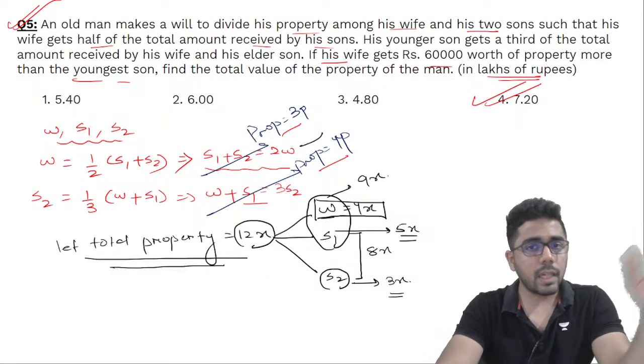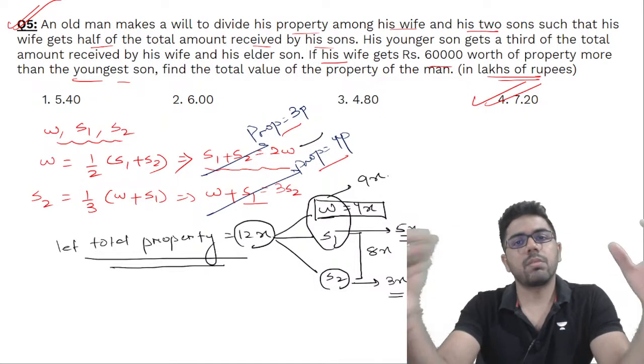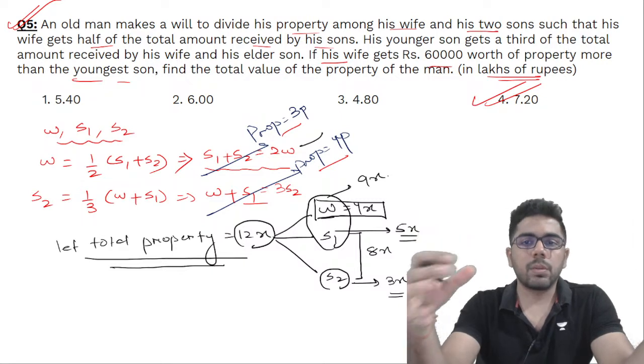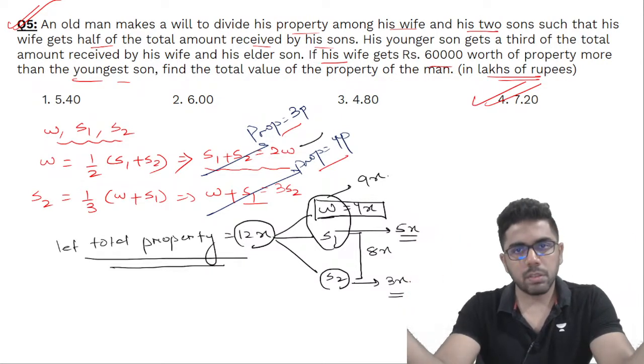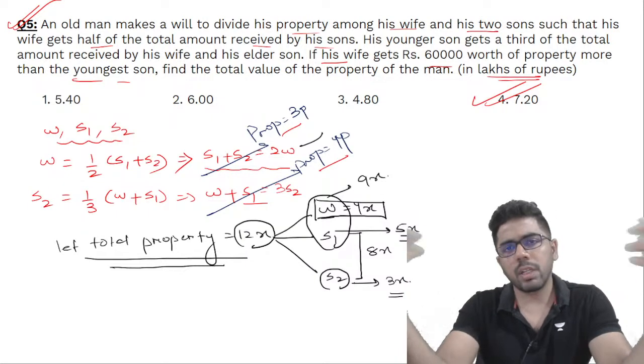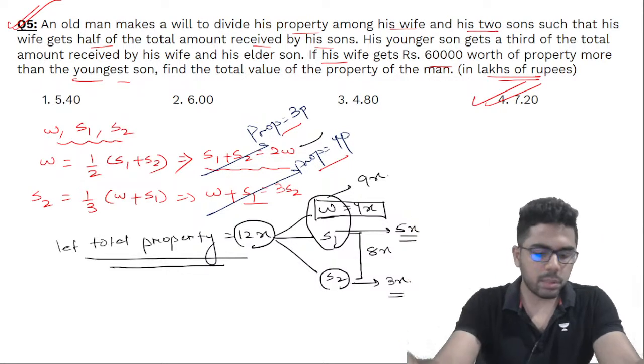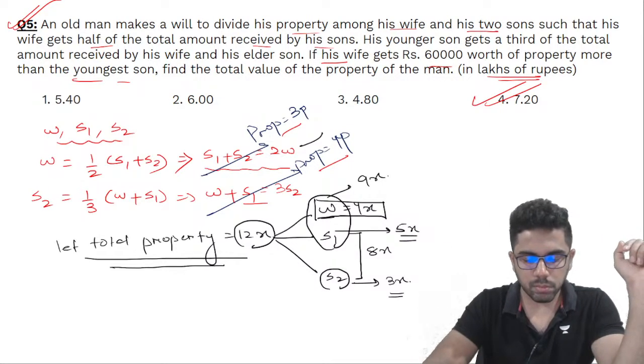Very standard question. Read the question very carefully and then start. At places it will be lengthy. And I said what's the wrong approach in this case. A lot of people might start this way: wife, son 1, son 2, let the property they have received be A, B and C respectively. Then you have unnecessarily assumed 3 variables, and it will be too lengthy to solve that way. So no need to go there. It will be solved in just one variable, x. We don't have to solve for 3 variables.